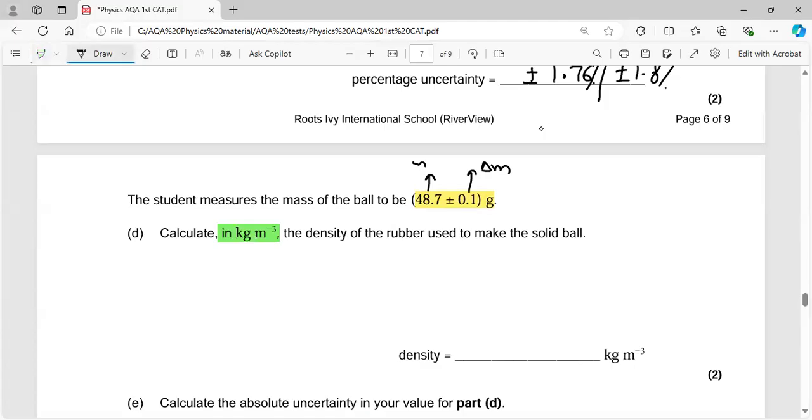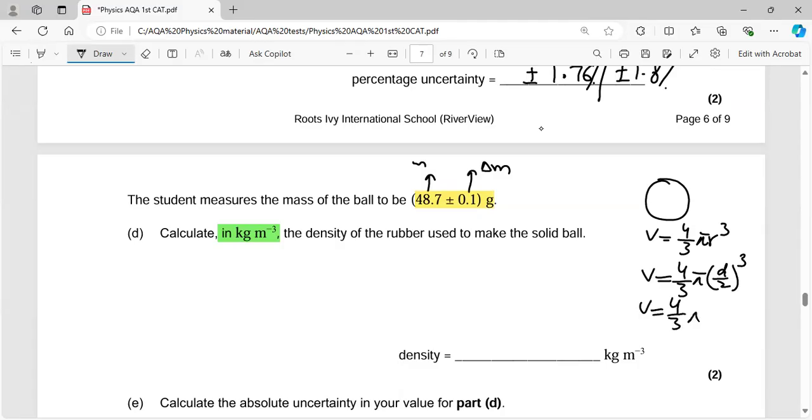Okay, that's fair enough. As the ball is a solid sphere, its volume formula is 4 by 3 pi r cubed. And as you have measured the diameter, the radius is d by 2. When you calculate that, it is d cubed by 8, and this 4 and this 8 cancel away. So the final formula is pi d cubed by 6. This is the formula of volume in terms of diameter.